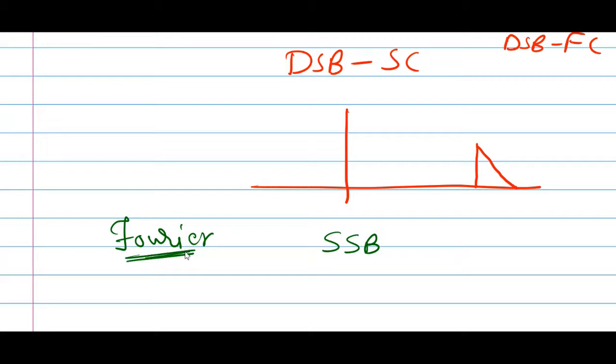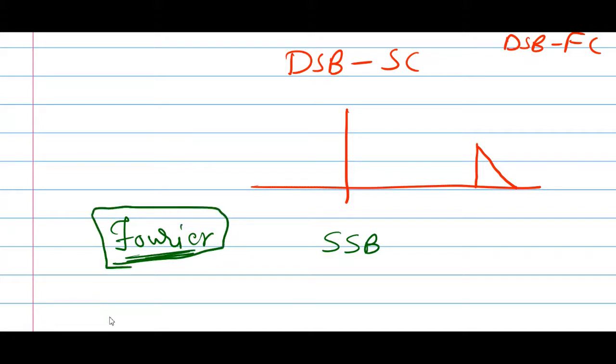We take the Fourier transform, and if we get two sidebands, upper and lower, it becomes double sideband. If we get only the upper or lower sideband, it becomes single sideband. This is possible because of Fourier only.